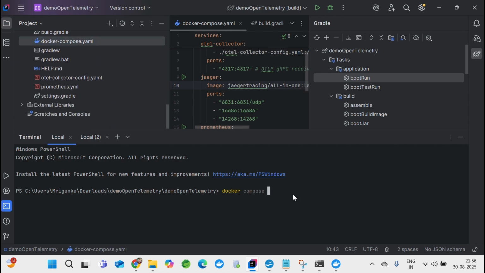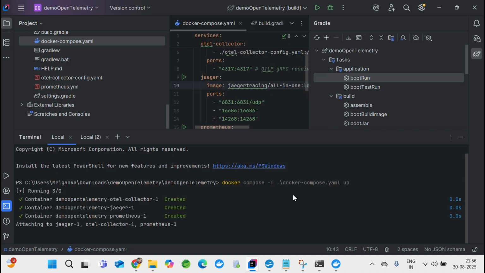Docker compose viable. Okay, docker compose viable. There is a mistake. I think it should be minus f. Minus f. It should be up. Right? Yeah. It ran.